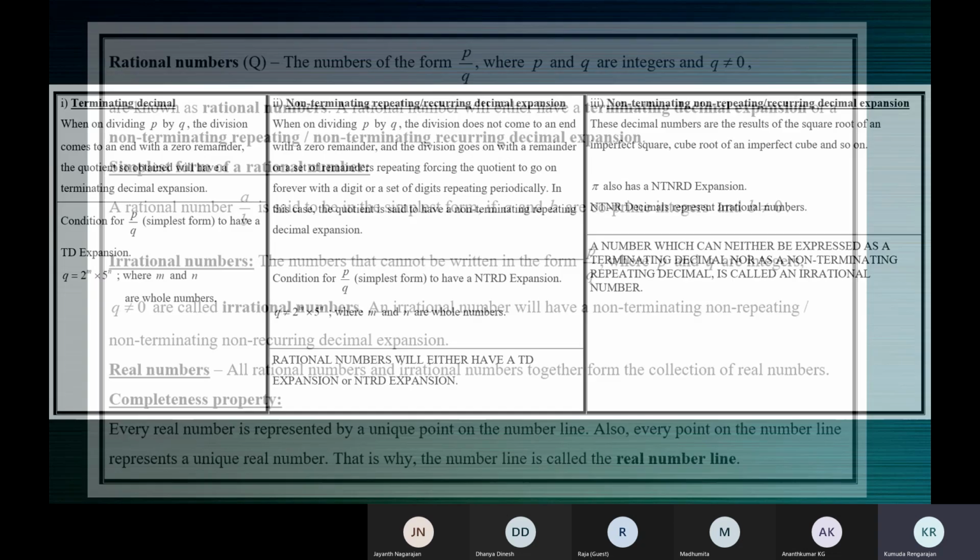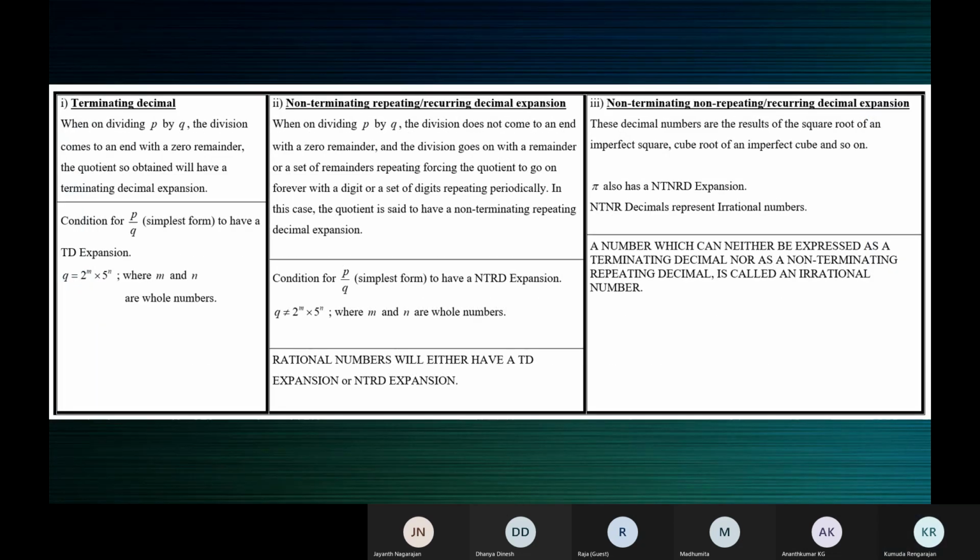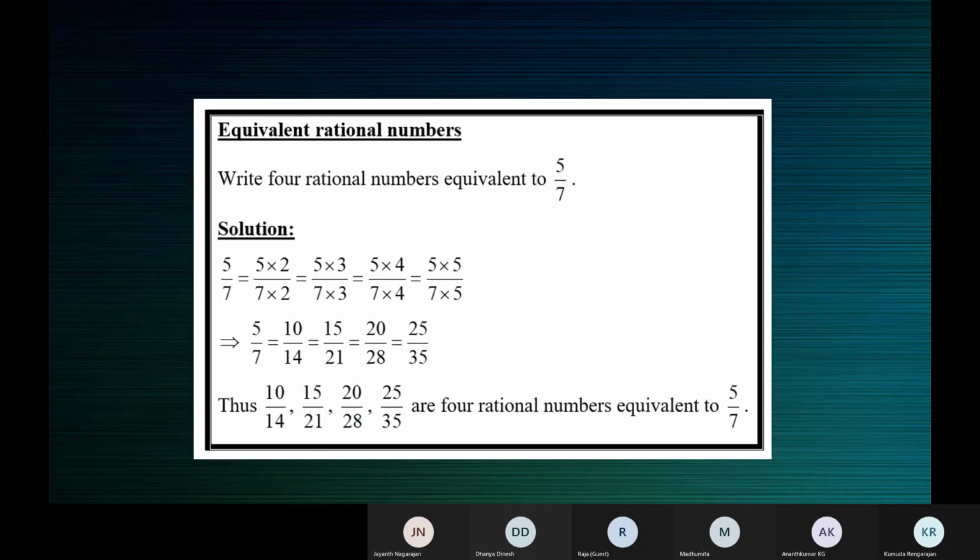Write all this. So 1, 2, 3. This is the third one. Please take a screenshot of this one. Taken, ma'am. This one also. Taken, ma'am.